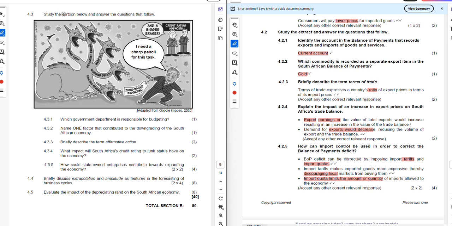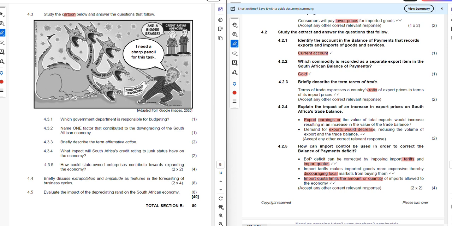Now let's just look and see what we have in the cartoon. We have our credit rating agencies and a bigger eraser. "I need a sharp pencil for this task." Zero-based budgeting. And then what we see here is raising debt, resistance unions, wage bills, hindering deficit, and then failing revenue.